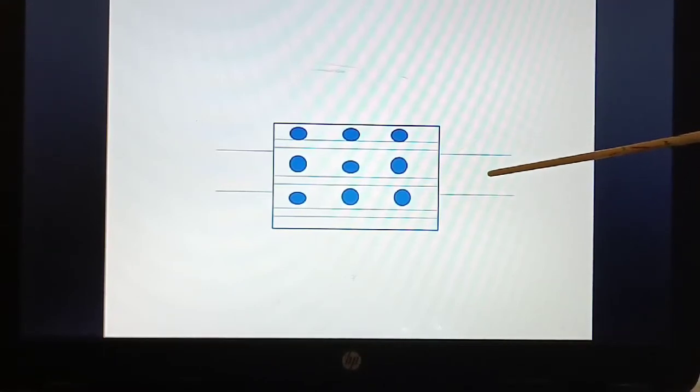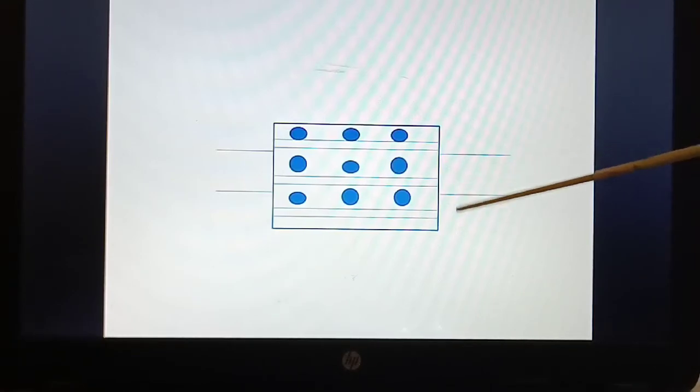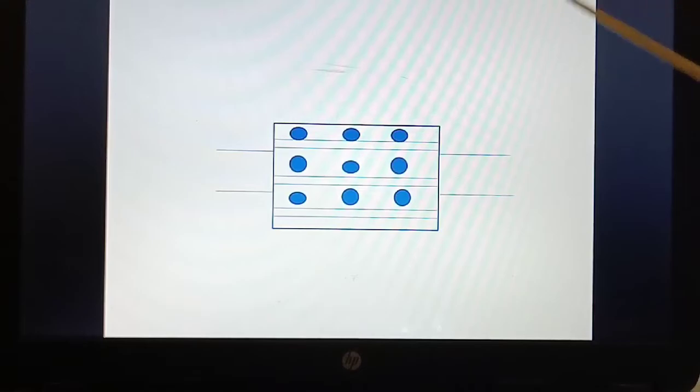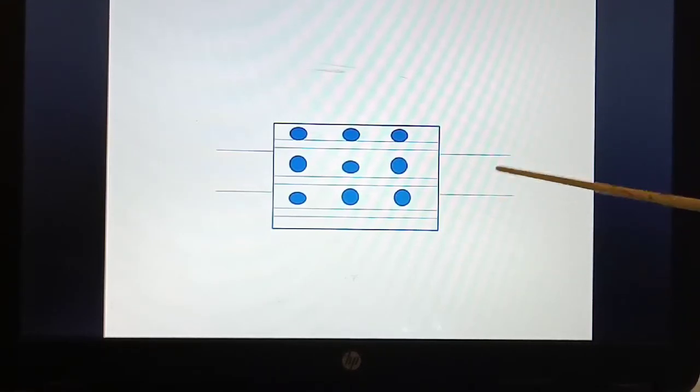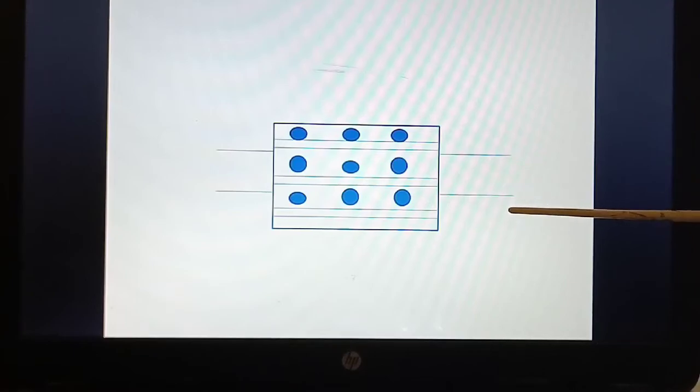Now if you see in veins, since there is no high pressure, blood can move back. So in order to prevent the backflow, what do they have? They have valves.